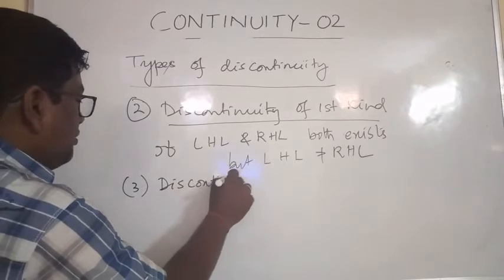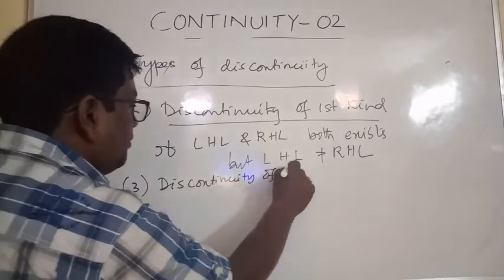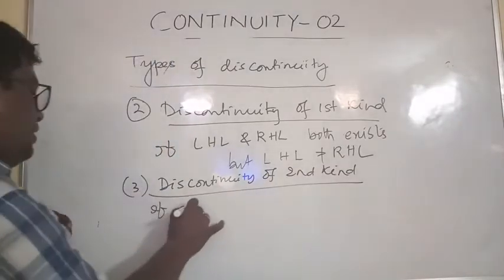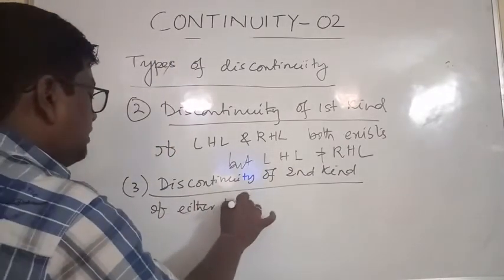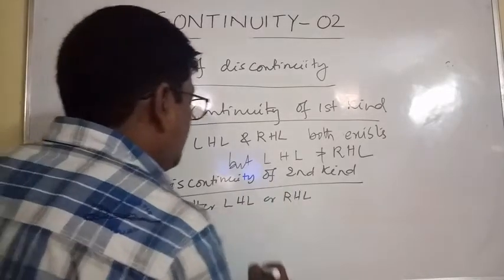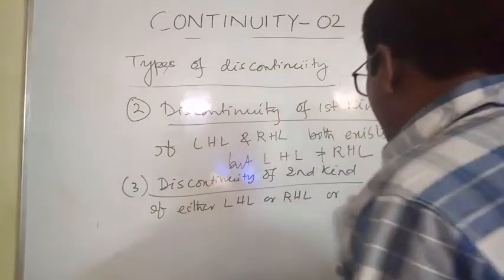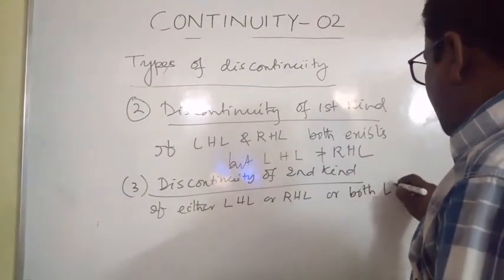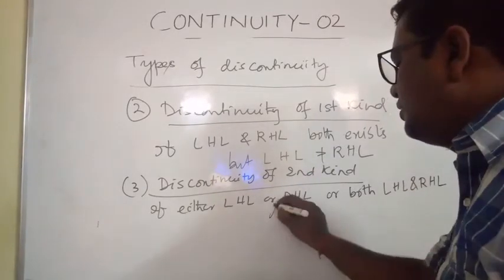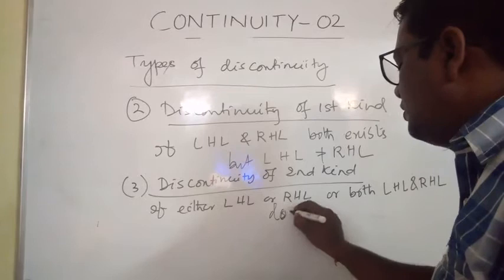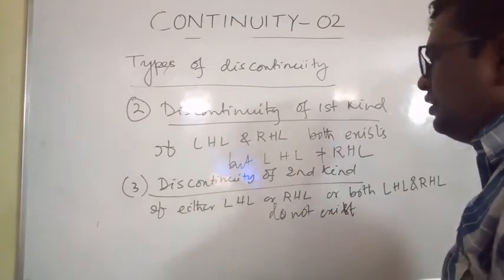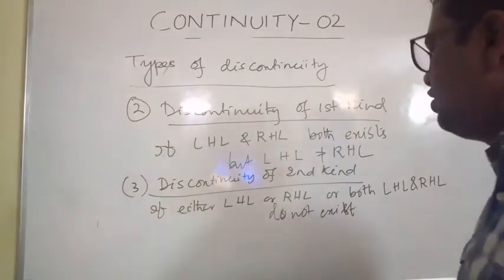Third one is discontinuity of second kind. If either LHL or RHL or both LHL and RHL do not exist, then the function is called discontinuity of second kind.